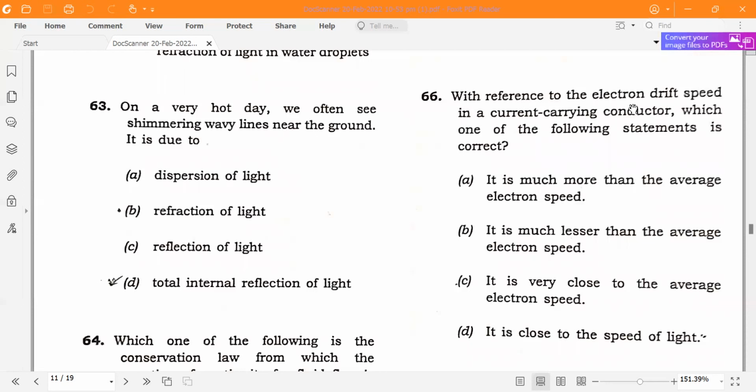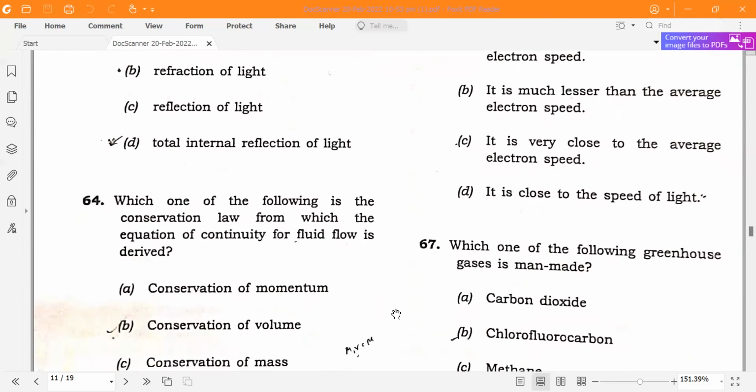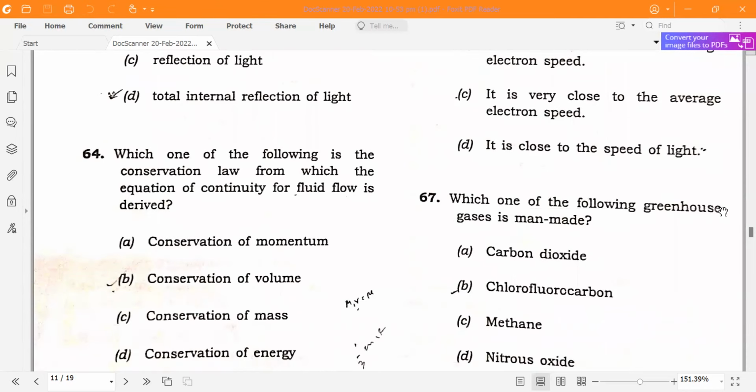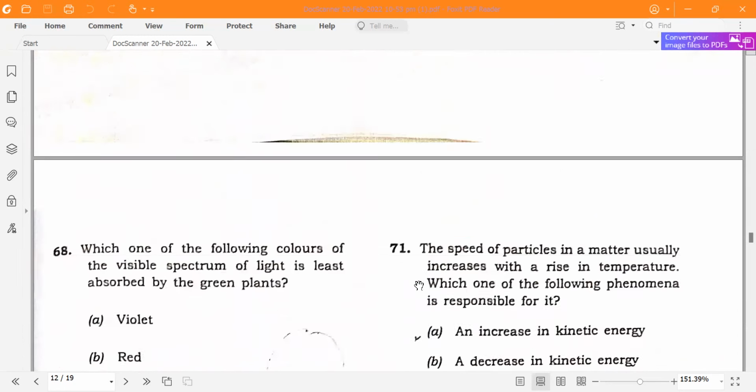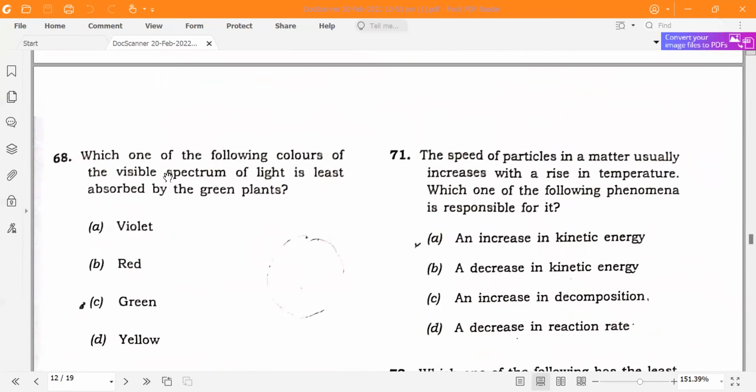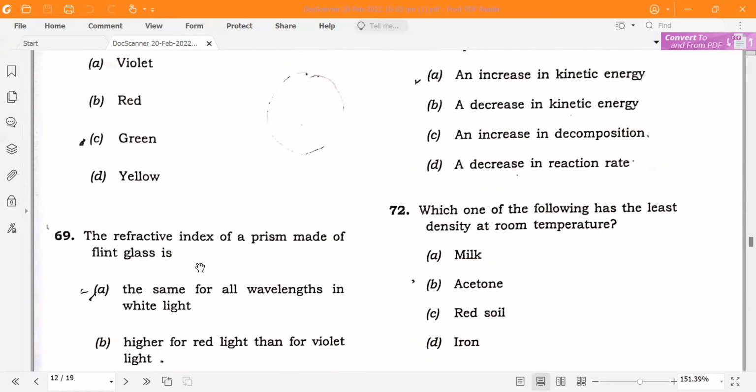And what is the electron drift speed in a current carrying conductor, which is close to the speed of light? The main greenhouse gas is CFC, chlorofluorocarbon. Which one of the following colors of the visual spectrum of light is least absorbed by the green plant? It is green.